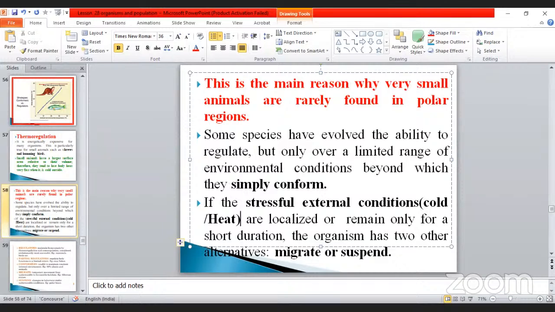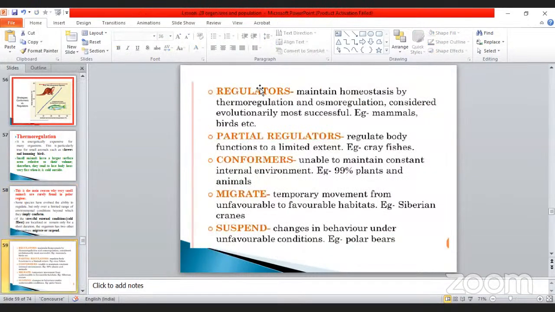See that one. So these are the 5 types. What is a regulator? What is a partial regulator and conformer? These 3 have been given as a graphical representation. The other two are migrate and suspend. See the regulator: they maintain homeostasis by thermoregulation and osmoregulation. Considered evolutionarily most successful, examples are mammals and birds. A regulator is nothing but one that maintains its body temperature.